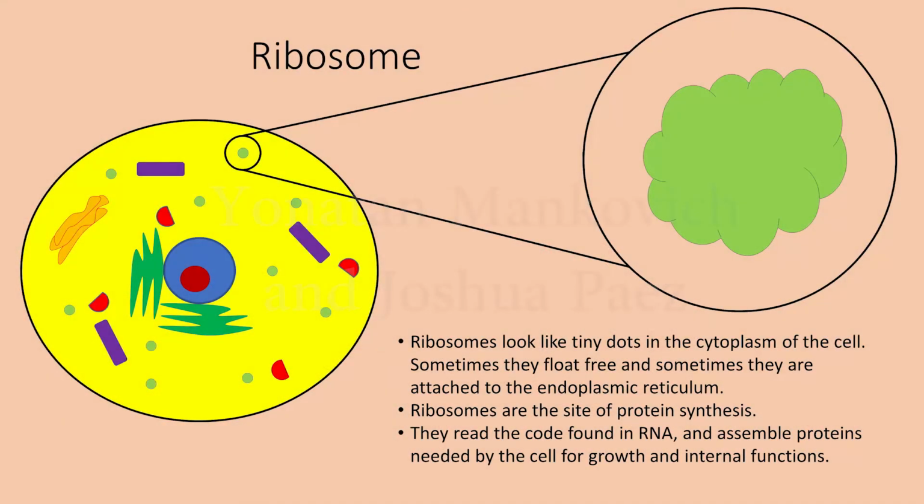The ribosome. Ribosomes look like tiny dots in the cytoplasm of the cell. Sometimes they float free and sometimes they are attached to the endoplasmic reticulum. Ribosomes are the site of protein synthesis. They read the code found in RNA, and assemble proteins needed by the cell for growth and internal functions.